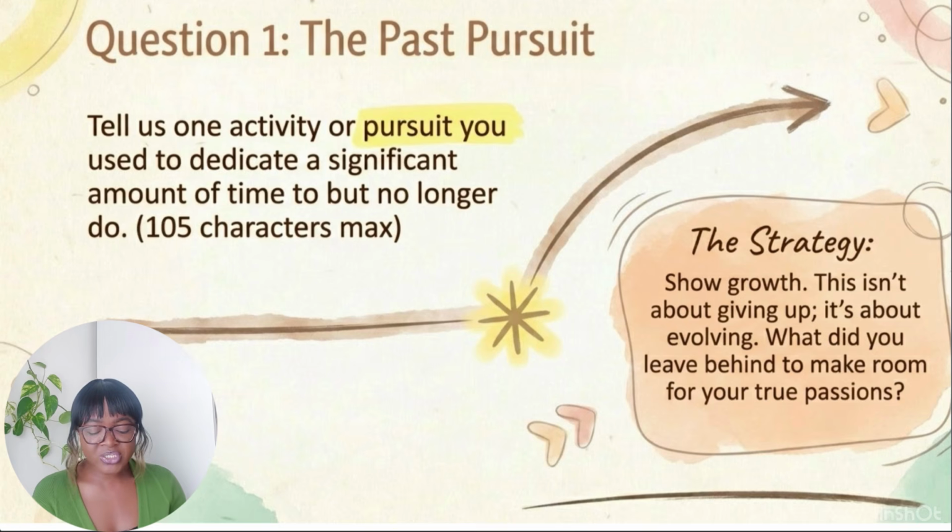So question 1, you have the past pursuit. Tell us one activity or pursuit you used to dedicate a significant amount of time but no longer do. This is 105 characters, okay? A strategy here is show growth. This isn't about giving up, it's about evolving. What did you leave behind to make room for your true passions?